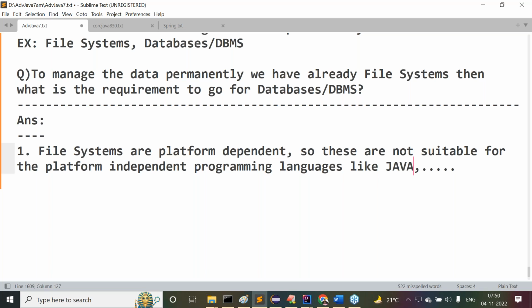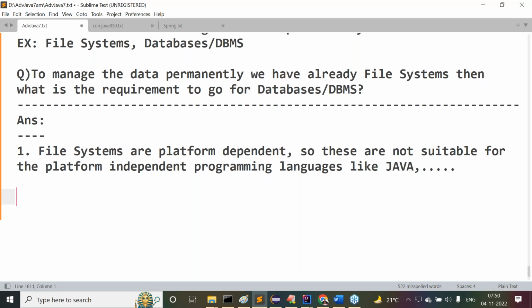Because of that reason, file systems are platform dependent. So they are not very suitable for platform independent programming languages like Java. Because of these reasons, people are not going to use them more and more. People are not going to depend more and more on file systems in our Java application development. Maximum they depend on some other platform independent tools, which are nothing but databases.